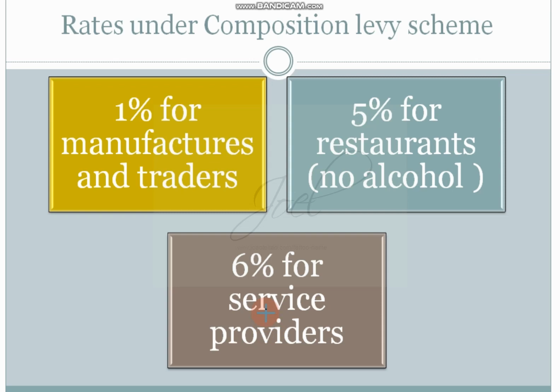Other than that, there should not be any interstate supplies, and no supply of ice creams and pan masala, at the same time tobacco products. So these are the things. We'll see the remaining things in the next class.